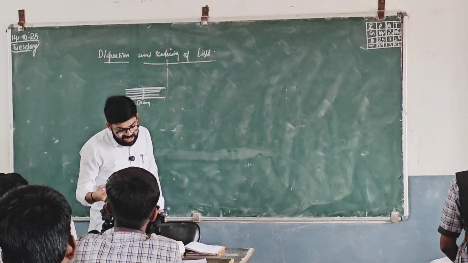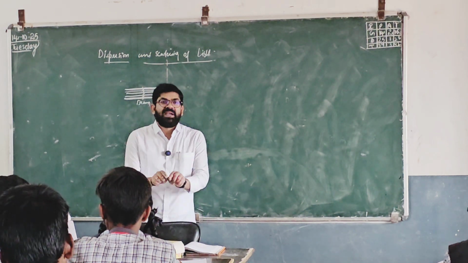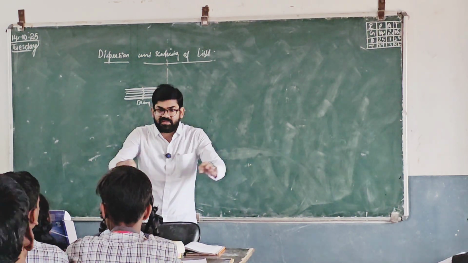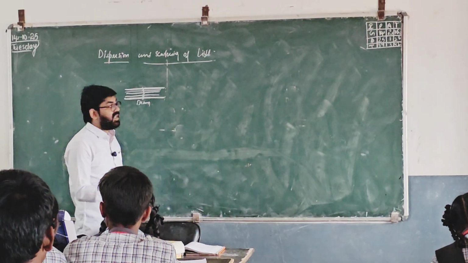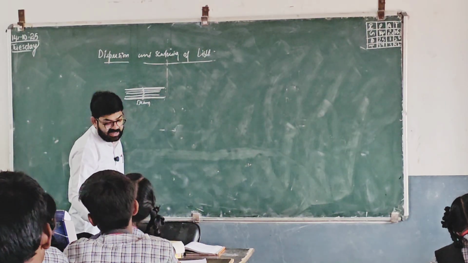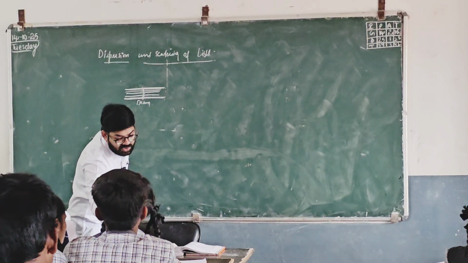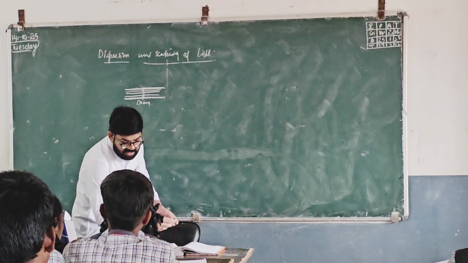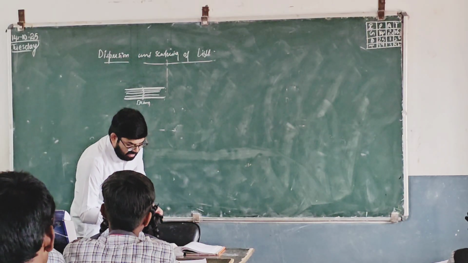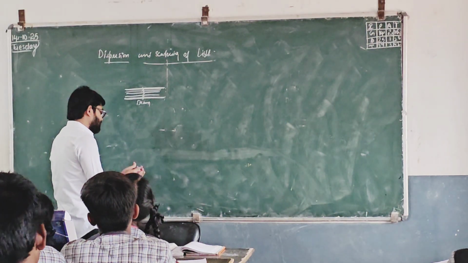So the splitting of white light, splitting means dividing. It is splitting into 7 colors when it is passed through a transparent medium. I do not have all the 7 colors here, but whichever colors I have, I am putting them here.